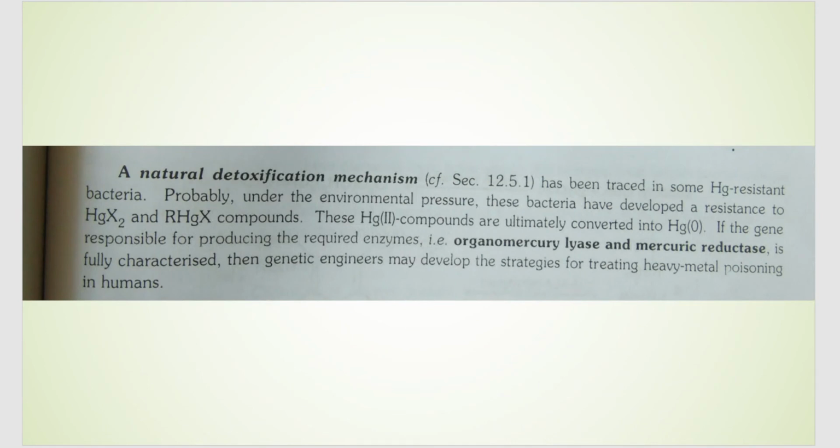One method to detoxify mercury is through the bacteria present in the soil. They have developed a resistance towards mercury, because our soil everywhere is so polluted that the bacteria have to get adapted to that kind of soil. So they have developed a gene which is resistant to mercury. That particular gene can convert toxic mercury, Hg plus 2, to its non-toxic form, Hg with zero oxidation state.